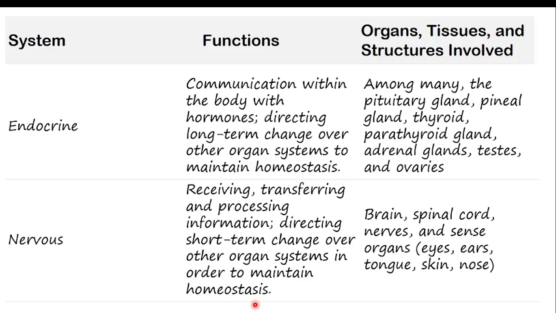So the endocrine and nervous systems both help in the coordination of the body, but one causes long-term changes, because hormones take time to reach the organ, while the nervous system communicates in the short term, because the signals are like electricity. Whenever you press the switch, the bulb produces light. So the nervous system is short term, while the endocrine system works long term.